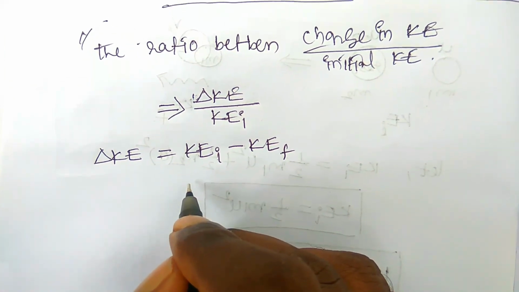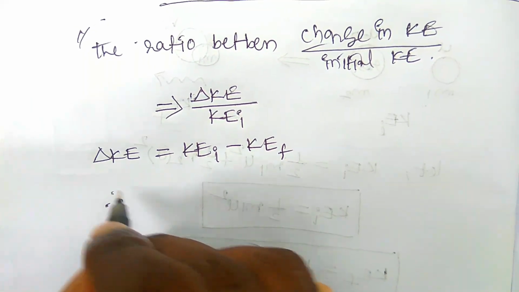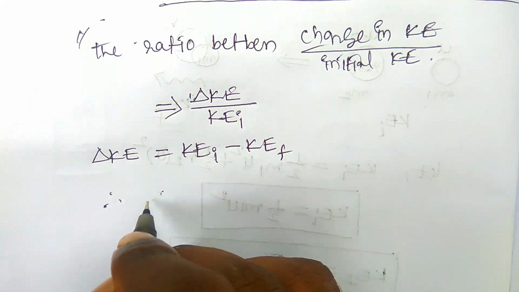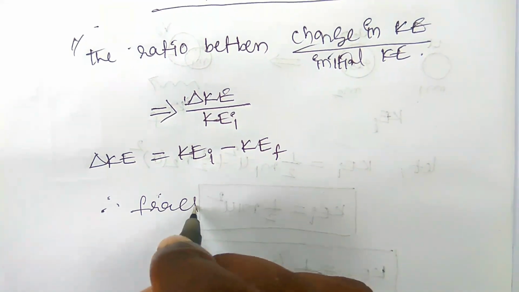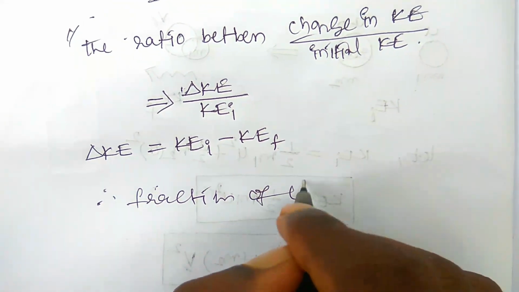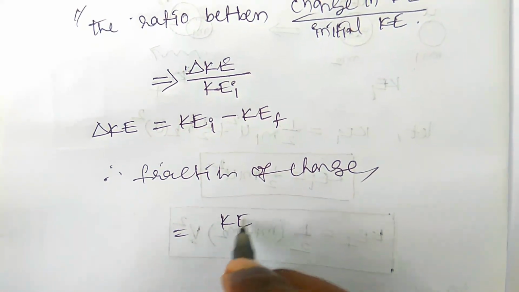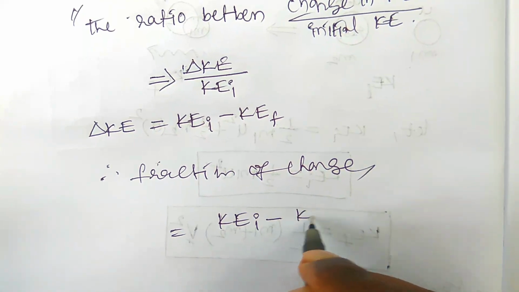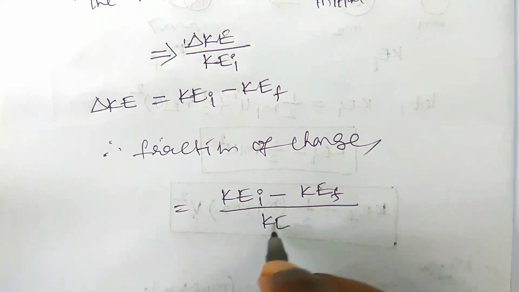So you can write the ratio, the fraction of change, as equal to KEI minus KEF by KEI.